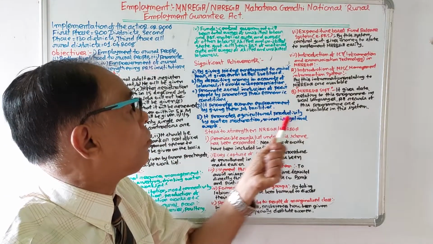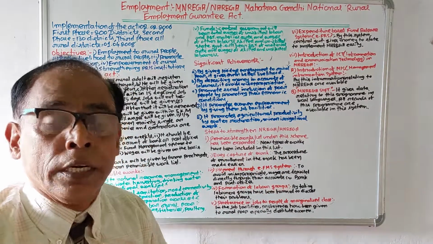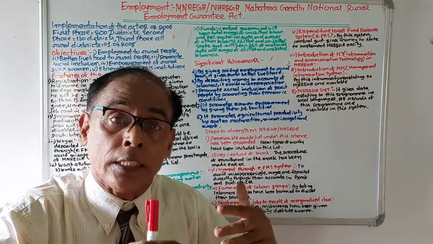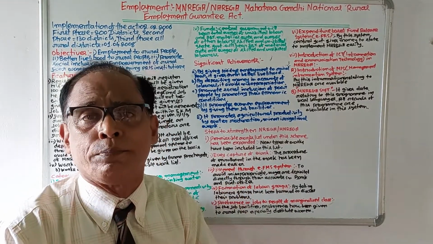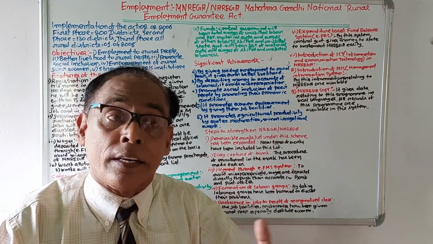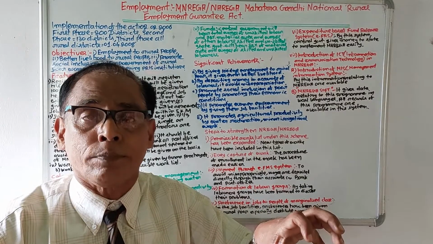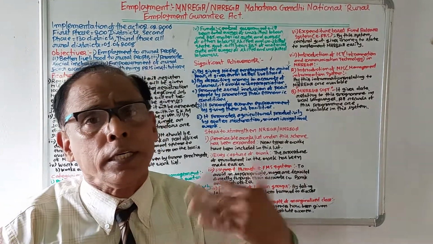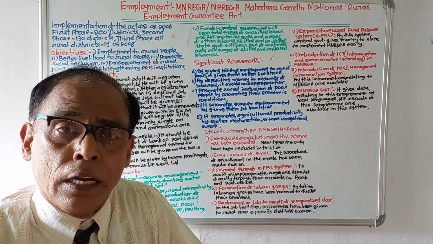Finally, it promotes agriculture productivity by water restoration, minor irrigational work. It increases agriculture production because under MNREGA scheme, minor irrigational works are done, water storage is given importance, rainwater is stored. By this, agriculture production will increase. These are all the achievements under MNREGA scheme.